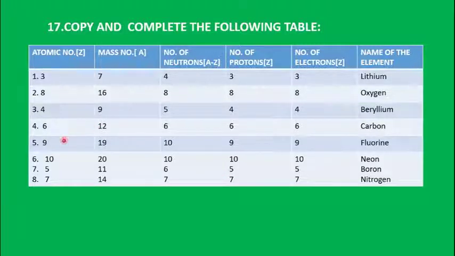So you can see the atomic number, the number of protons and the number of electrons will be the same. Only the neutrons you get by subtracting the atomic number from the mass number. You can get the answer in this column. You can calculate the number of neutrons and learn all the elements according to the atomic number, that is the first 10 elements properly, and find out the names of them.